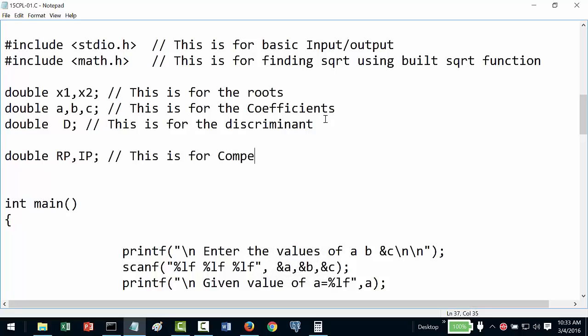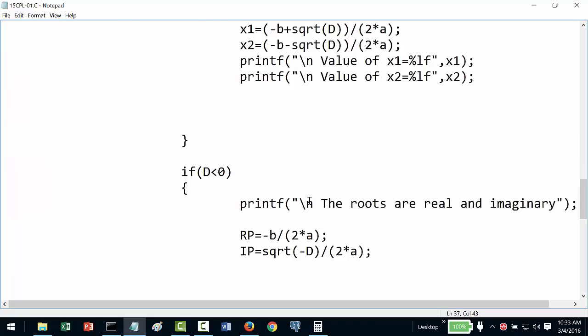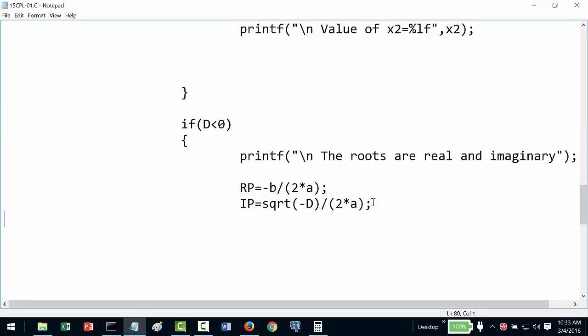Complex roots. Okay. So now what I will do is, in my display I will say like this. So printf, the roots, complex roots are. So now what I will do, just observe carefully.